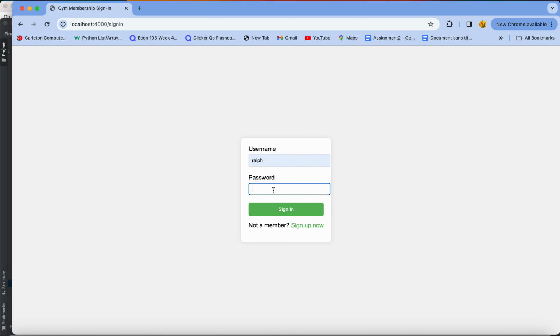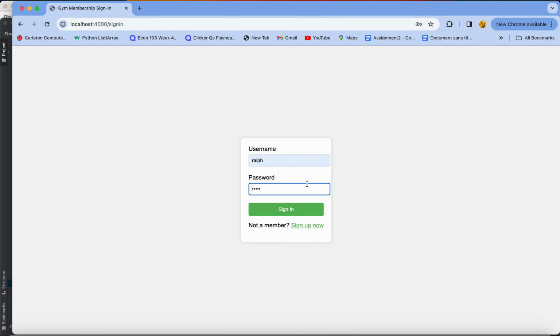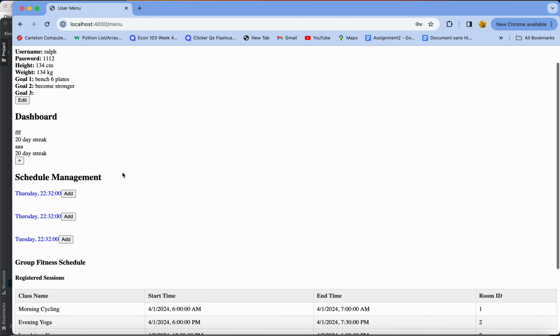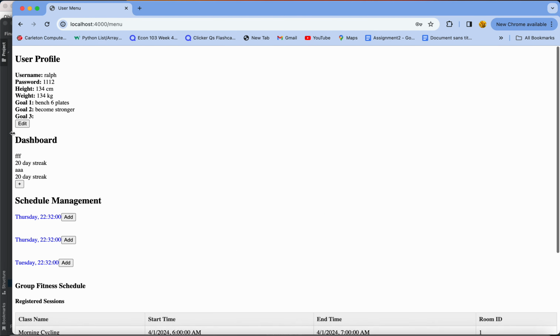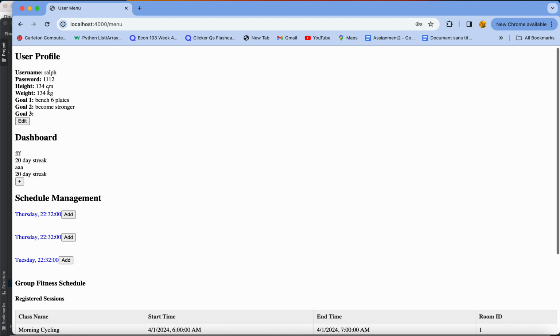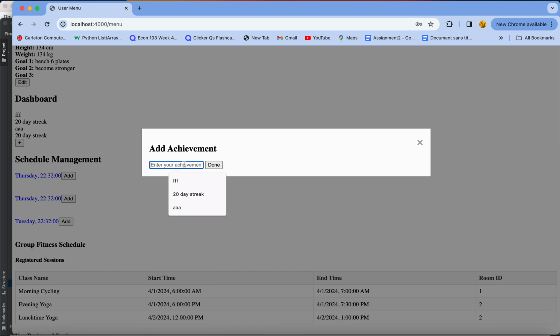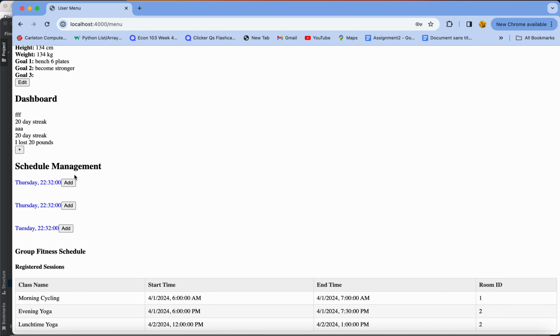I'm just going to sign in with a user whose password I already know. Right, here you go. Here is my profile. My username is Ralph. My password is 112. I know it's not optimal to show the password, but that's it. The height, my goals. Here in the dashboard, I can add an achievement. I say, oh, I lost 20 pounds, and that's my new achievement.